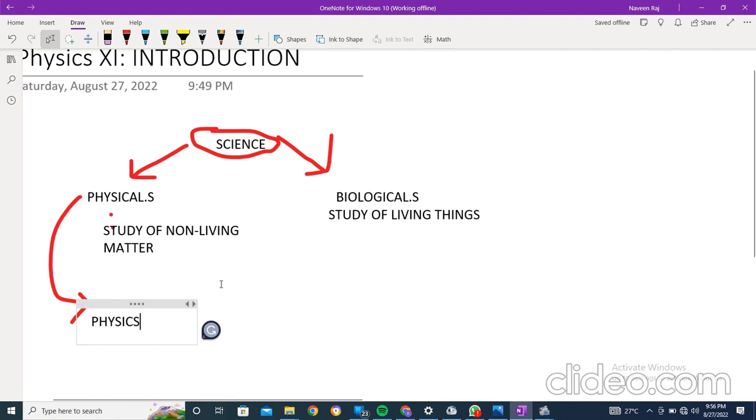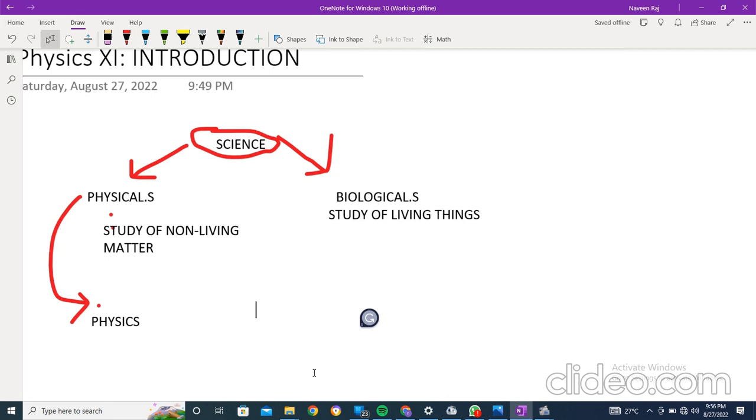So here you can see that the physical sciences made us come to physics. From here it is clear that physics is a branch of physical science. That is the very first point, right?